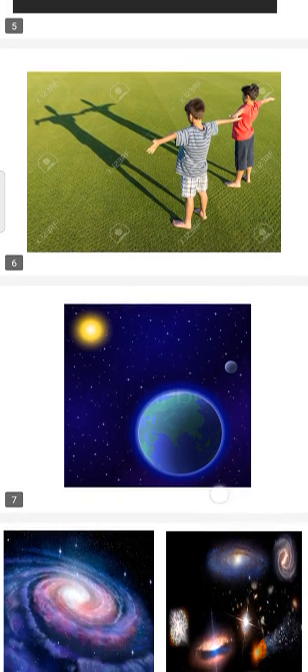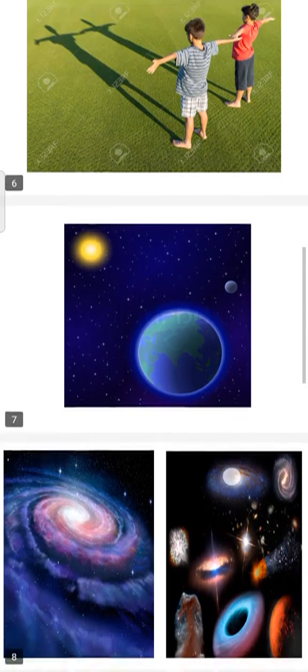Do you remember that our sun is a star like the stars you watch in the sky at night? Okay, why does our sun look bigger than the stars? Can you remember? Our sun looks bigger than the stars because it's much closer to us. That's why we can see our sun bigger than the stars.